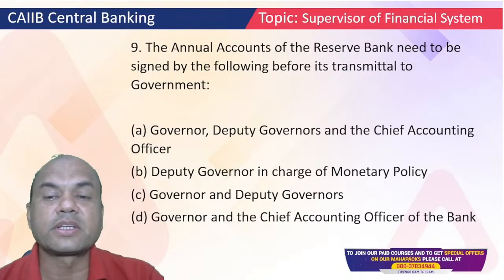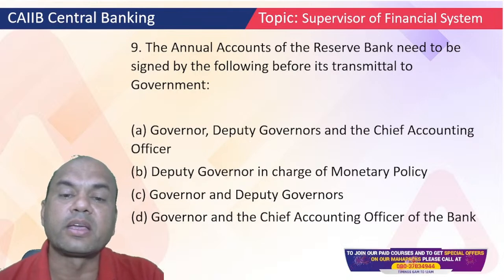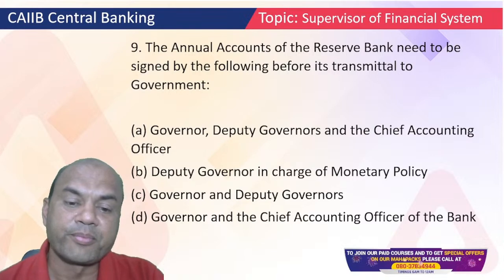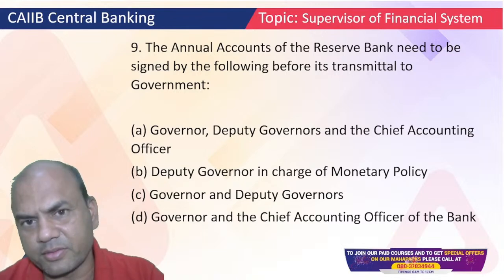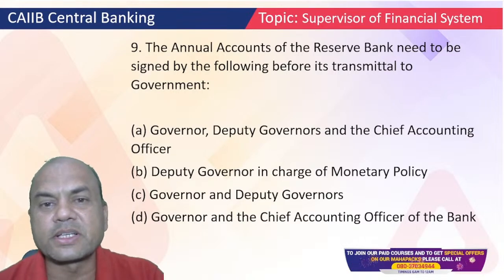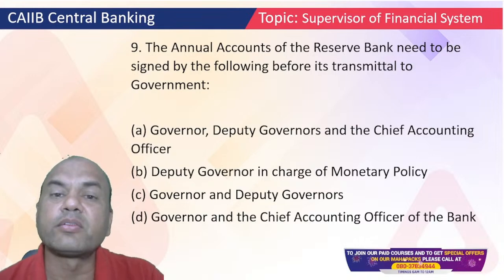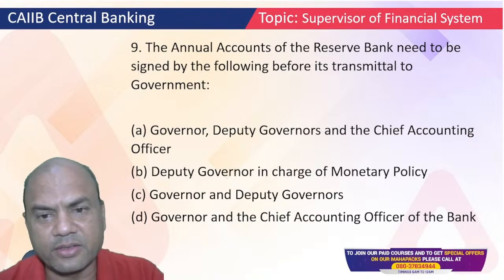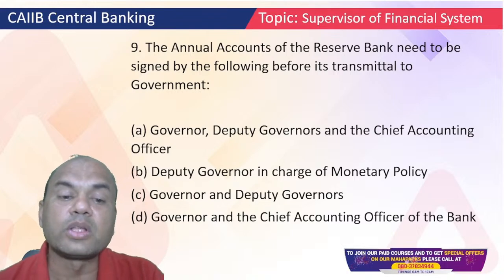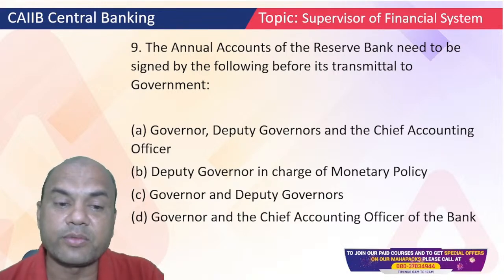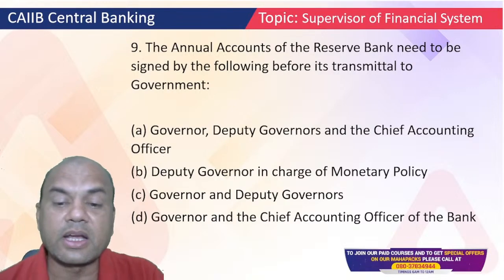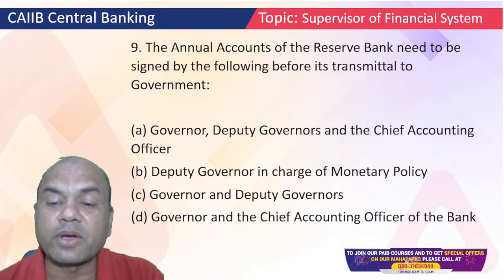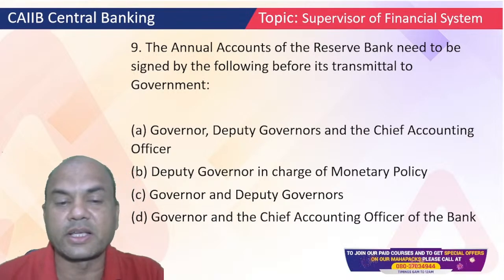The annual accounts of Reserve Bank need to be signed by the following before it's transmitted to the government. So it should be signed by whom? See, basic logic, remember. Governor will be there in everything, because that governor is basically the head of this RBI, at least the working head. So that person needs to sign. What about others? Who all should sign? Deputy Governor, Chief Accounting Officer, that is A. Deputy Governor in charge of monetary policy, Governor and Deputy Governor, Governor and the Chief Accounting Officer. So who all should sign?